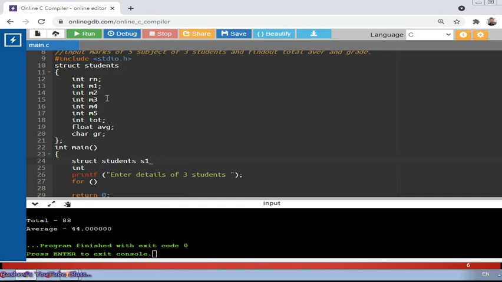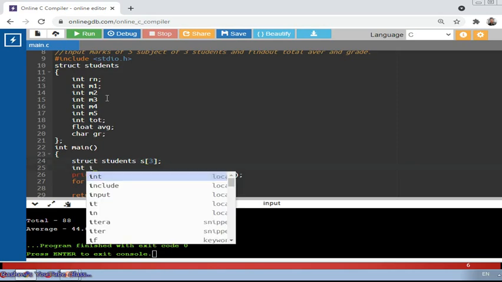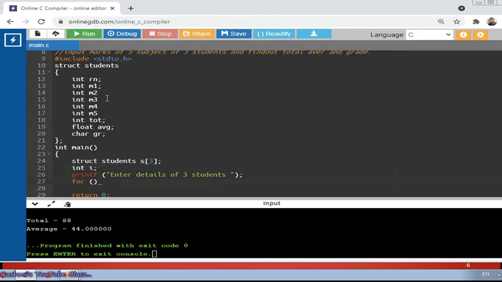Now I can take an array variable. Instead of taking so many objects, I can take an array variable, s of 3, or I can do it as s of 3 as well. Fine. S of 3 means S of 0, S of 1 and S of 2. So I have to take an index variable. The statement says enter details of 3 students. Then i equal to 0, i less than 3 and i plus plus, to continue the loop thrice.